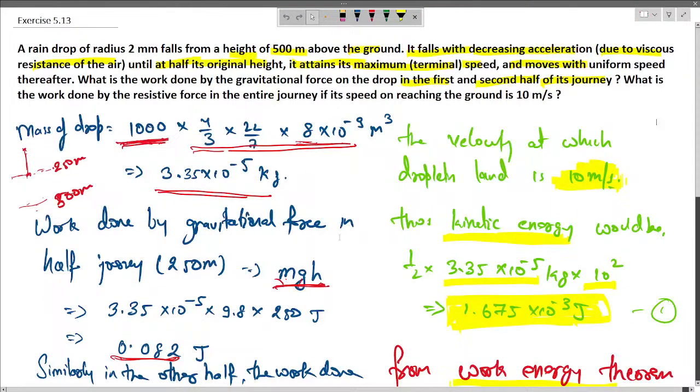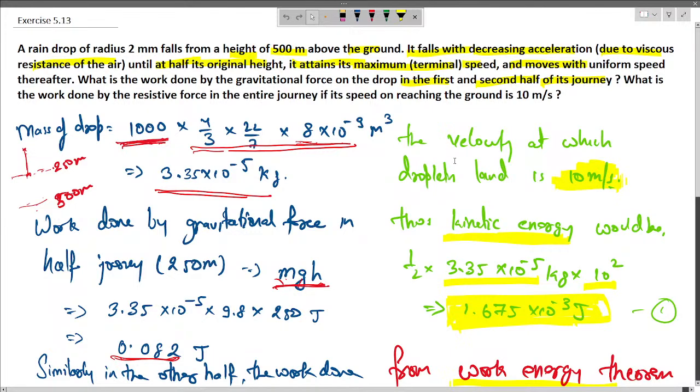As I said earlier, the gravitational force acting on the raindrop will not change. So the work done by gravitational force is equal to the total displacement, that is 500 meter, times the force applied on the raindrop, and the force would be equal to the weight of the raindrop. We have been given the radius, so we can easily find the volume, and when we multiply it with 1000, we get the mass of the raindrop in kg. So we will get the work done by gravitational force, and again the total work done by frictional force can be found using the work energy theorem.